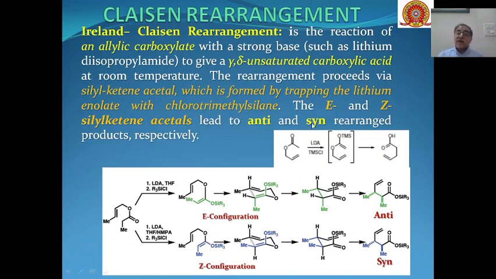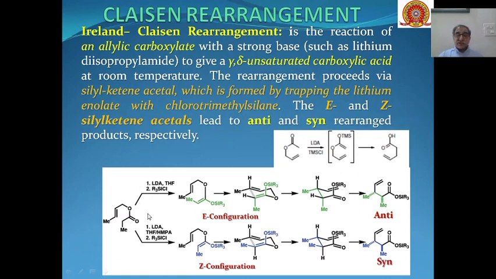and this is formed by reacting the lithium enolate with chlorotrimethylsilane. Different allyl alcohols, E and Z allyl alcohols, form E and Z silyl ketene acetals, and they will give us different products. E will give the anti product, whereas Z will give the syn product after rearrangement.